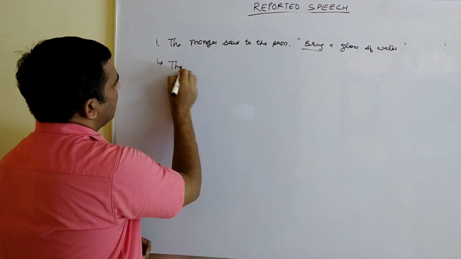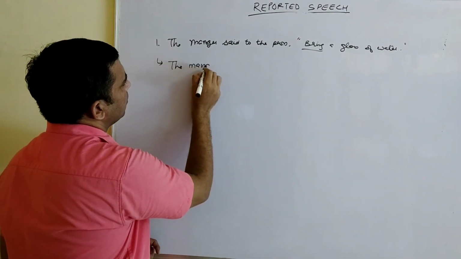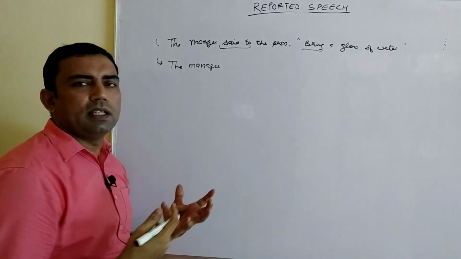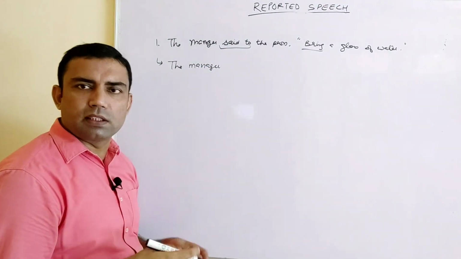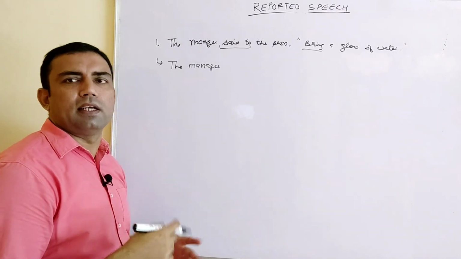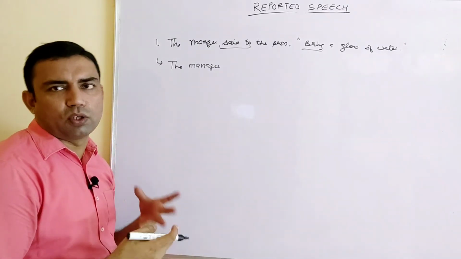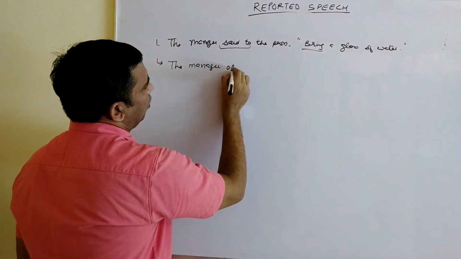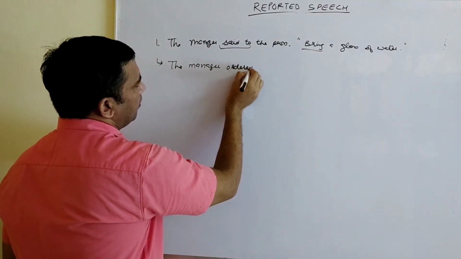For example, the manager said to. How to change the reporting verb? The manager to the peon: he is requesting, he is ordering, he is commanding, he is scolding. Whatever it is, accordingly we change the reporting verb. It is an order, so the manager ordered, because it is "said" here.